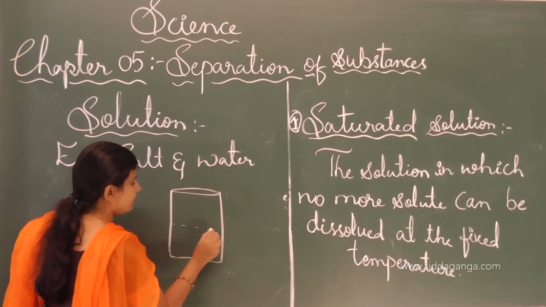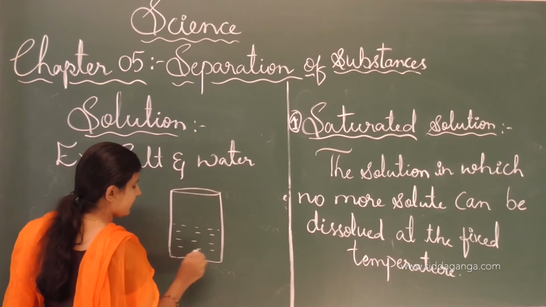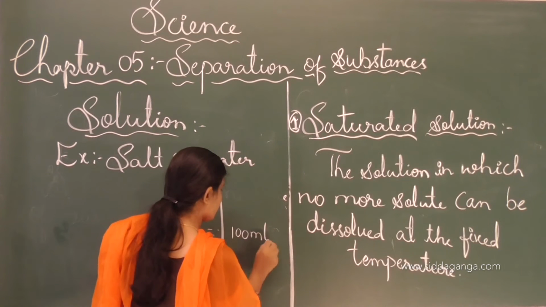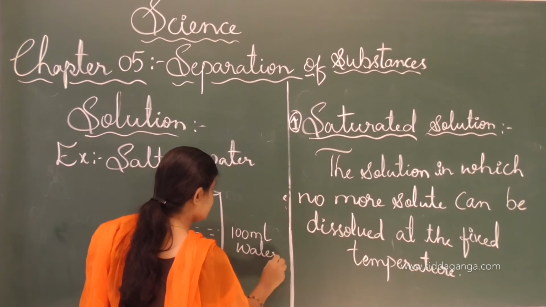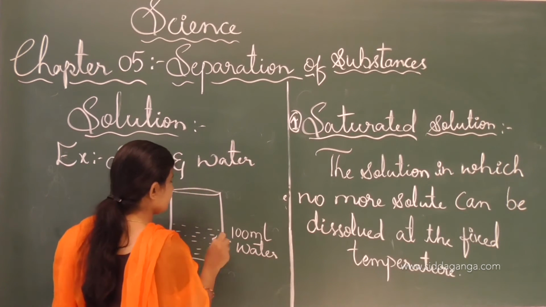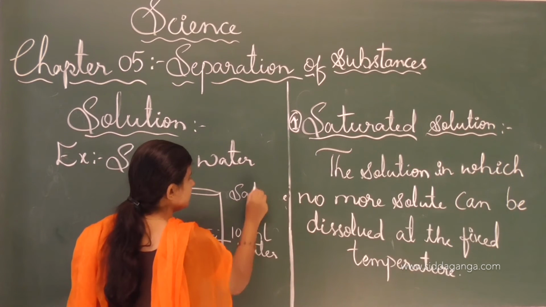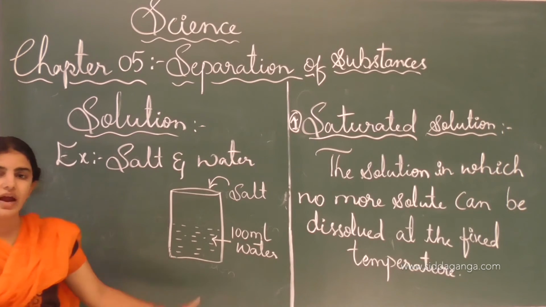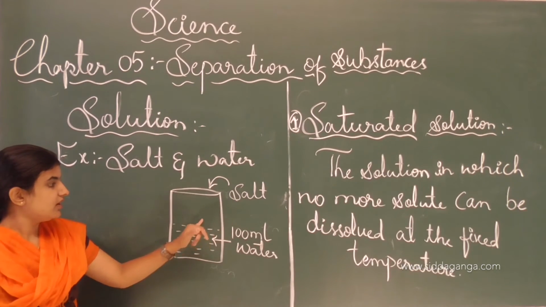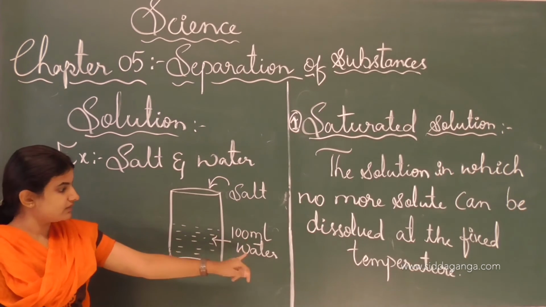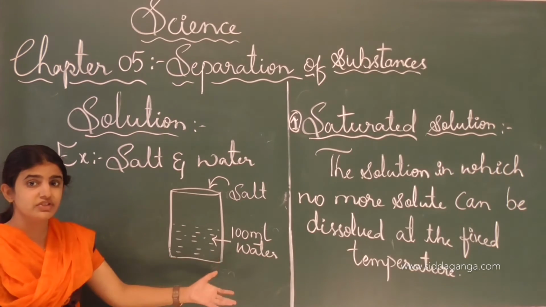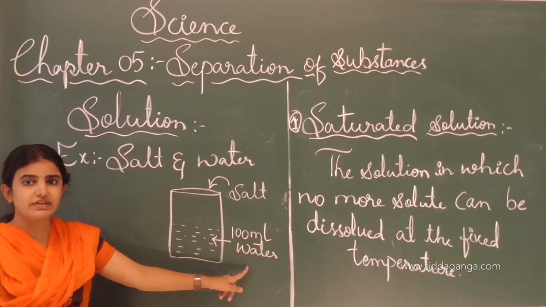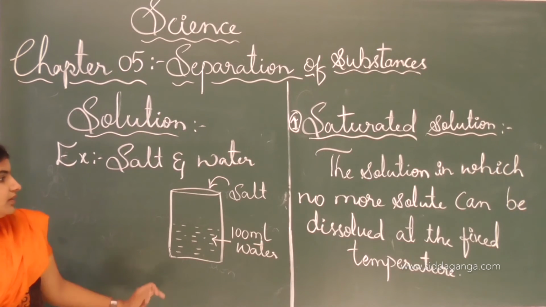in which half of the beaker has water, around 100 ml of water present in the beaker, and we have to add salt as a solute into the beaker. See, if we add the salt in the beaker, then the salt will act as a solute, whereas the water acts as a solvent because it dissolves the solute, and that's why it is called the universal solvent. Water is also called the universal solvent.